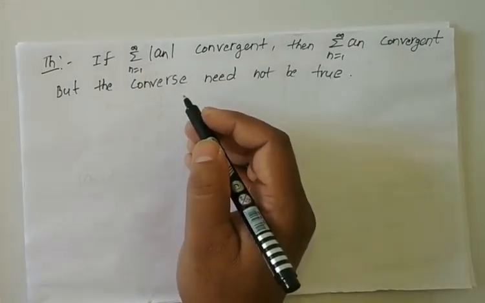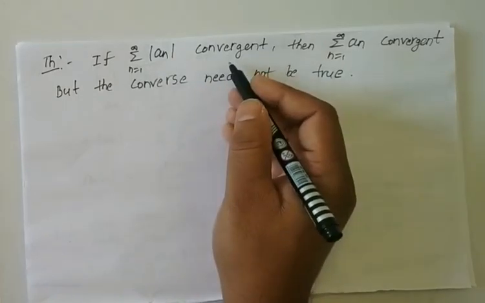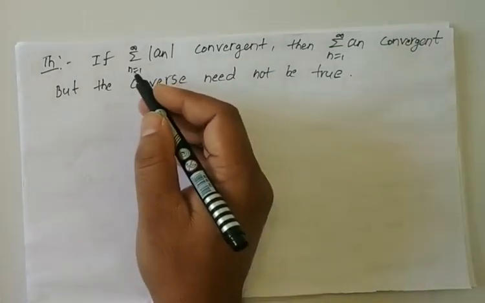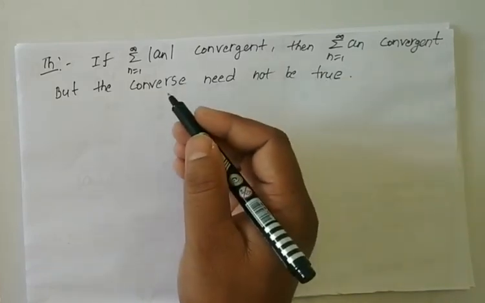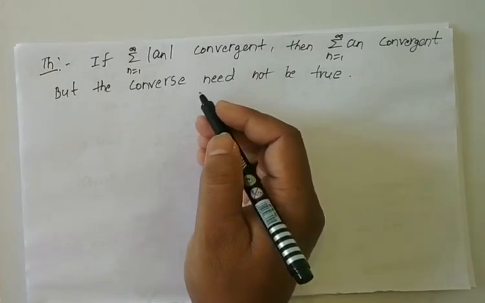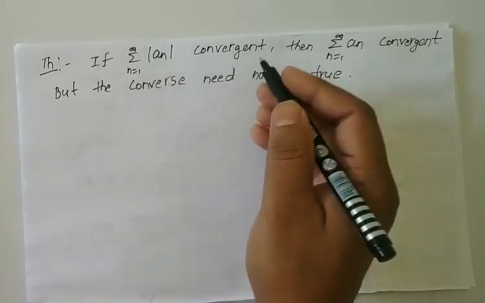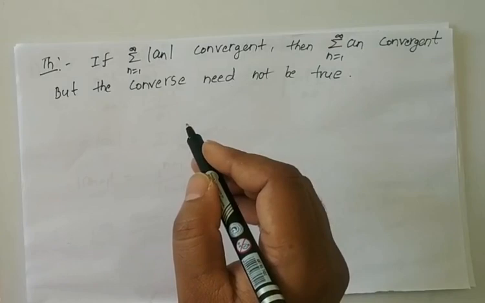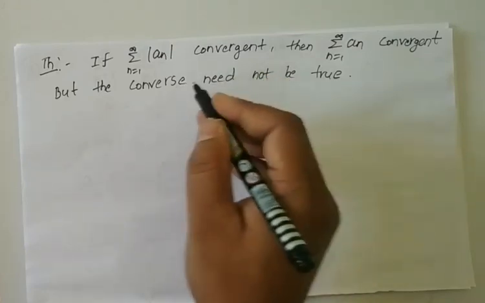Which means that an absolutely convergent series is always a convergent series, but the converse need not be true. So from this theorem we can say that an absolutely convergent series is always convergent, but the converse of this statement is false.